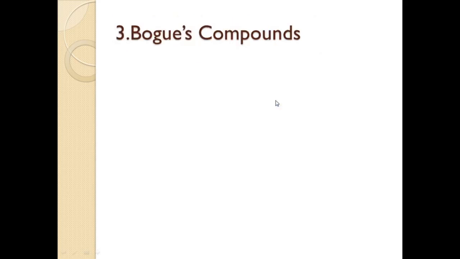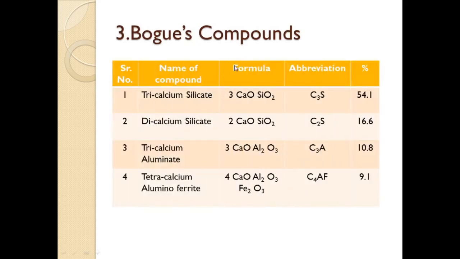So the next point is Bogue's compound. What is Bogue's compound? Bogue's compound is formed when water is mixed with cement. The ingredients of the cement react with each other with the help of water and form more complex compounds. These more complex compounds we call Bogue's compounds. So what are those complex compounds? Let us see. First is tricalcium silicate, second is dicalcium silicate, third is tricalcium aluminate, and lastly tetracalcium aluminoferrite.